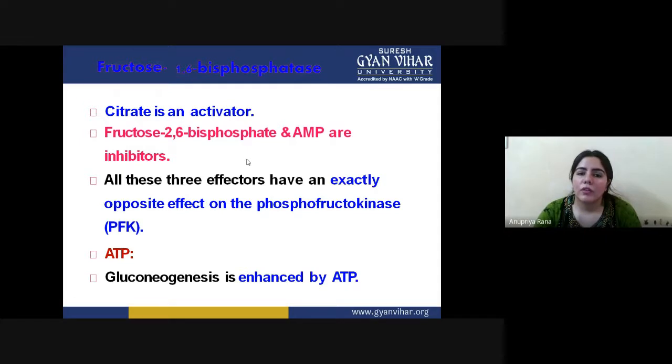Fructose 1,6 bisphosphatase, we are talking about the enzymes used in gluconeogenesis. They are also important. Why? Because citrate is an activator. So this activates the formation of fructose 6 phosphate by the enhanced ATP. Gluconeogenesis is basically governed by ATP, and these enzymes basically help with ATP formation.